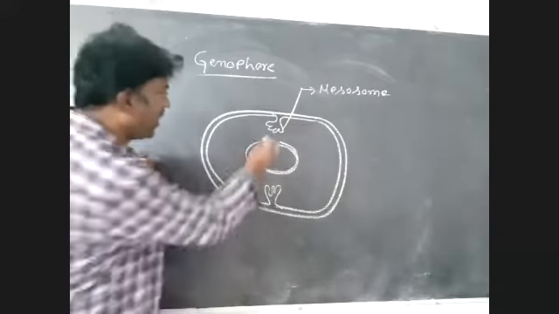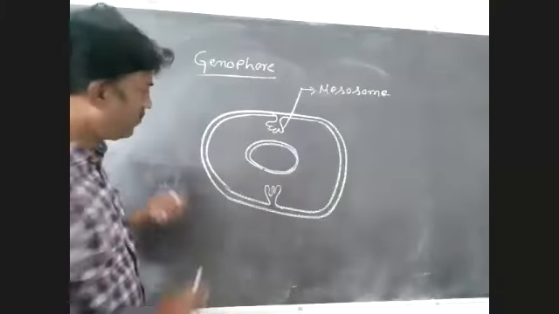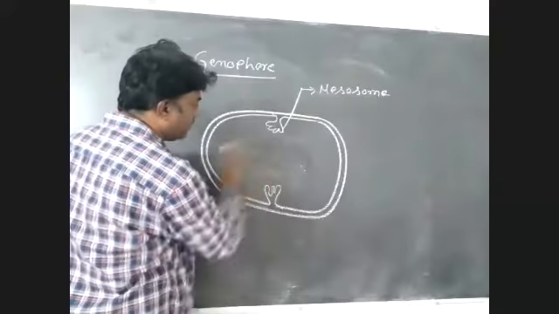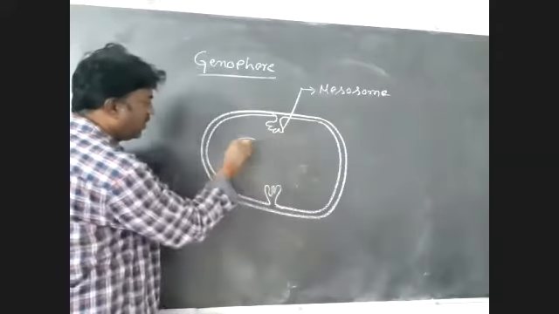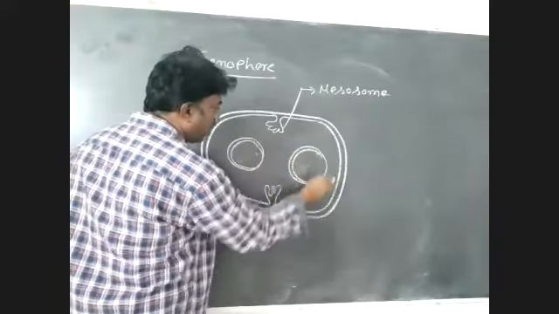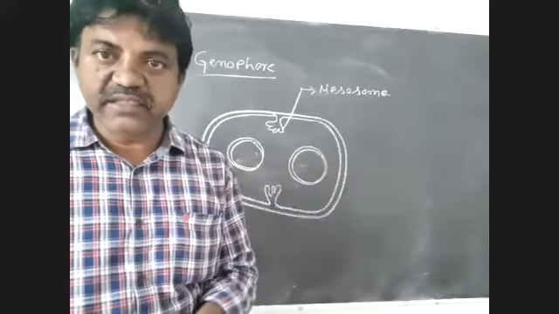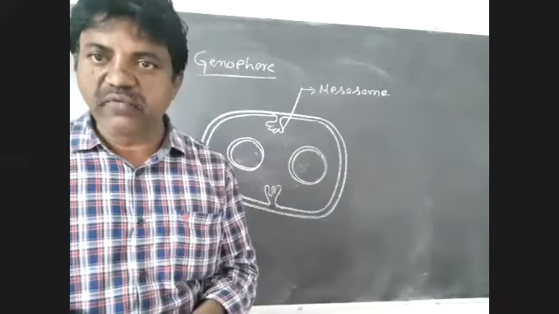Now, with the help of mesosomes, the DNA replicates, forming two copies.